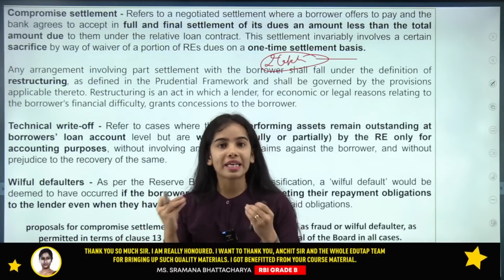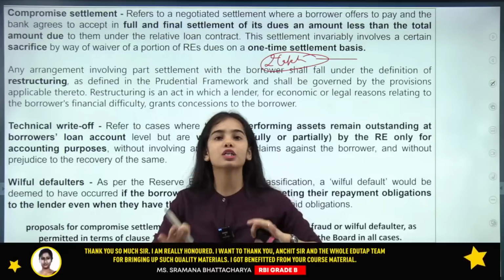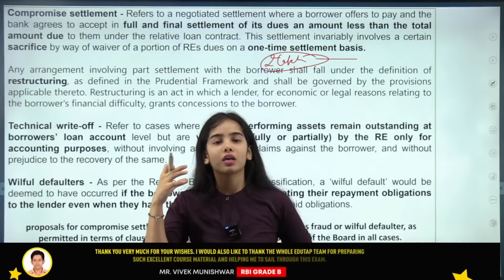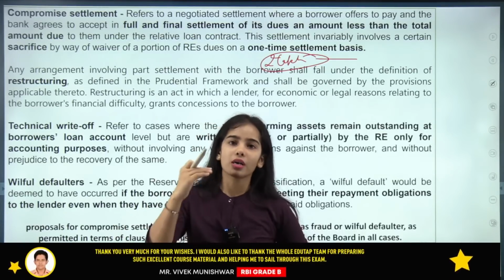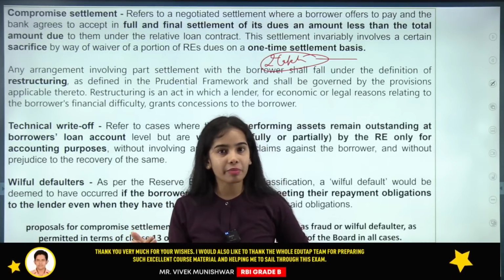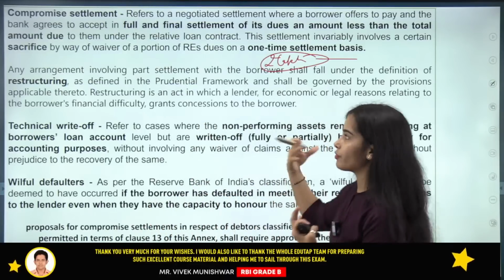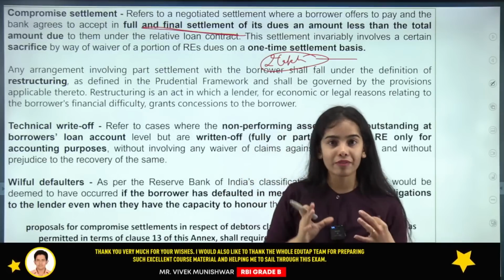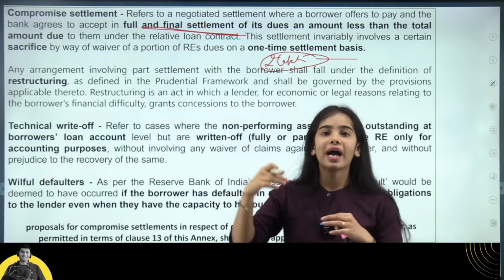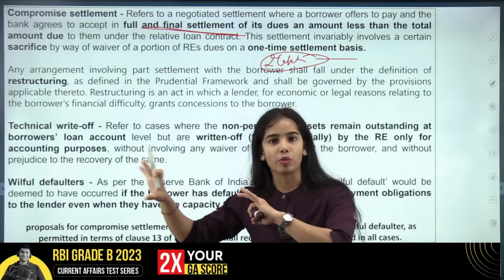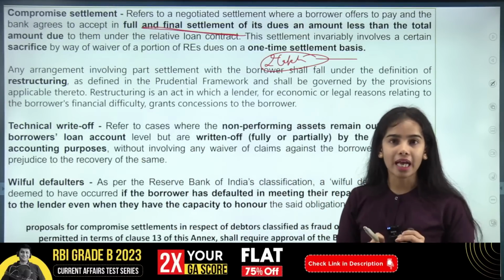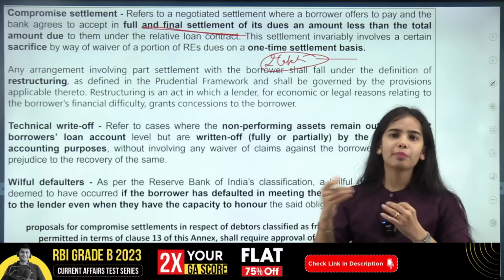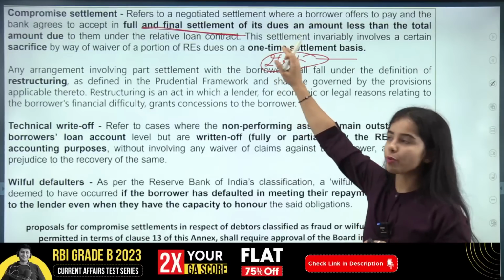So this is the compromise settlement, when the bank feels that no money is going to come out of this borrower, or this borrower is in a financial trouble kind of situation. So the bank can do the compromise settlement and give you the waiver. It is a full and final settlement: just give us the 75,000, just give us the 1 lakh, and we are waiving off your other amount. This is the one-time settlement that happens. And if the time period is less than 3 months, it is compromise settlement.